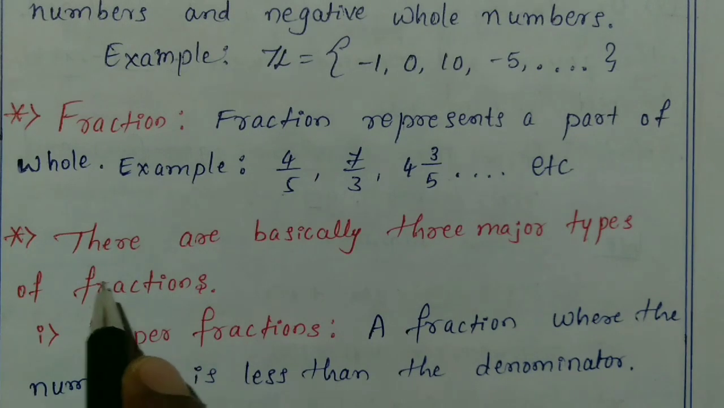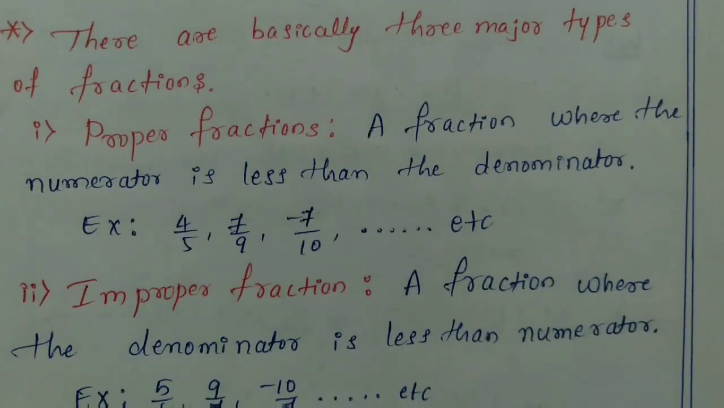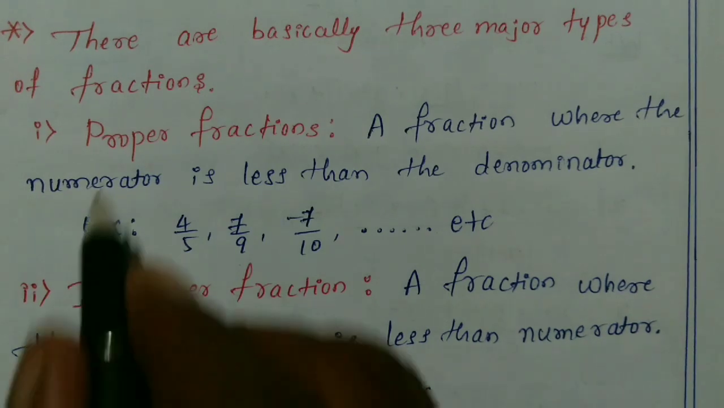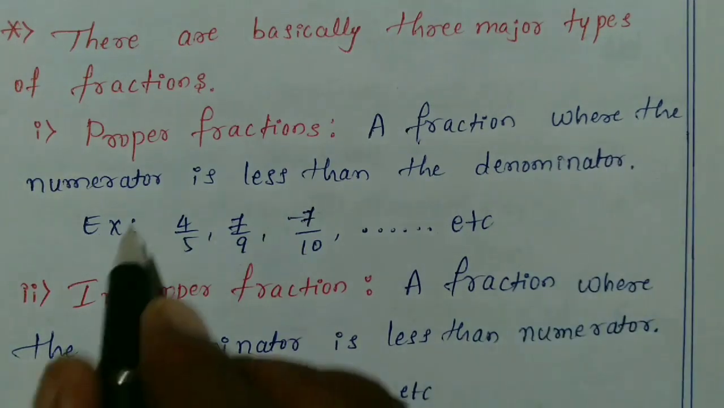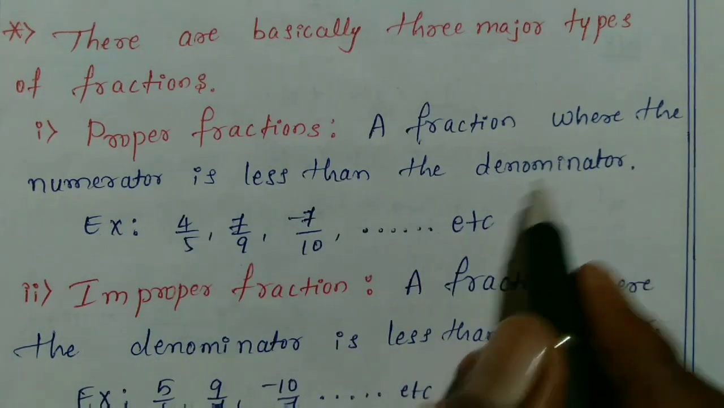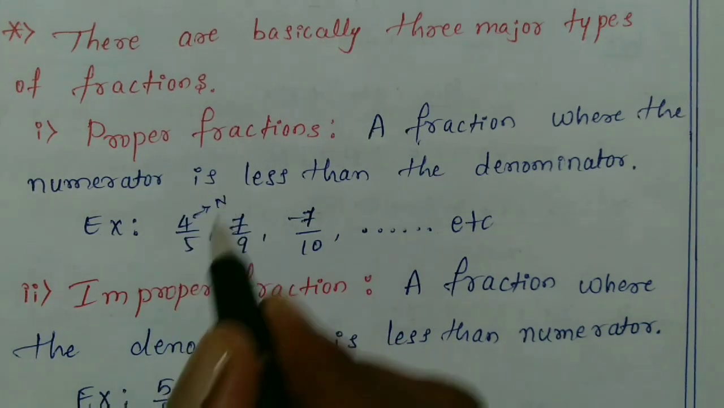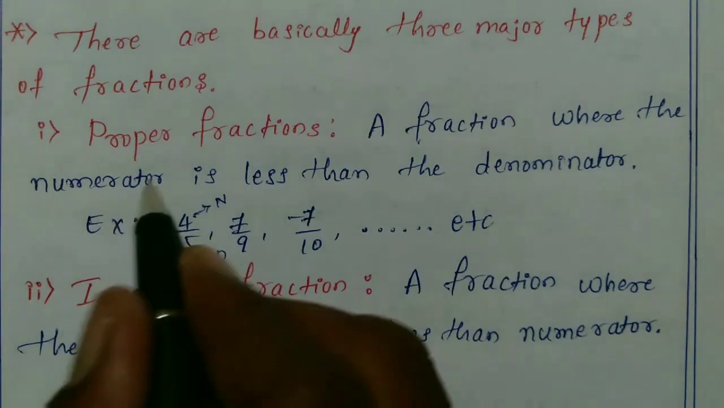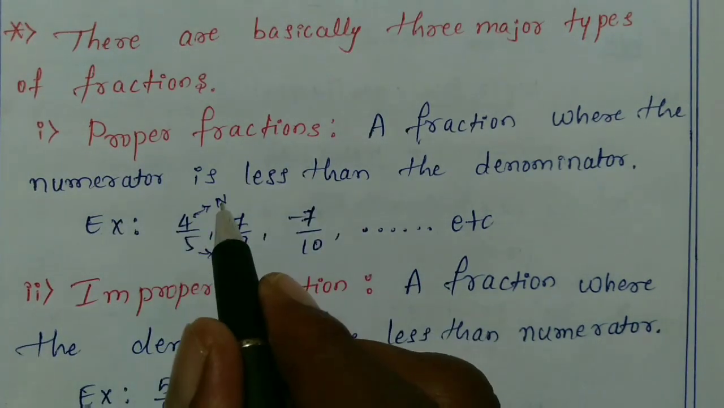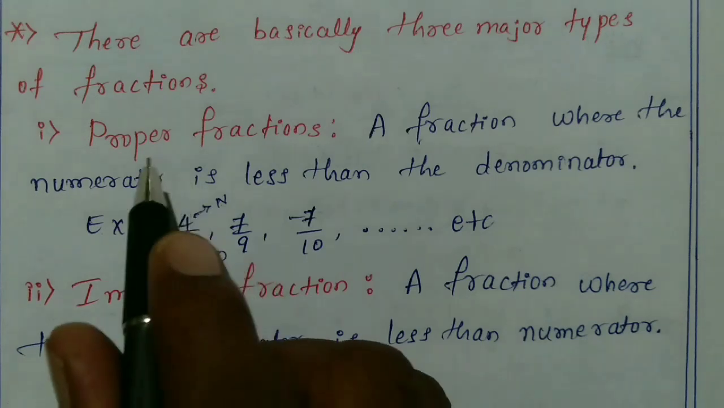So I will discuss here the types of fractions. The first one is proper fraction. A proper fraction means a fraction where the numerator is less than the denominator. So this is the fraction, this is said to be the numerator and this is said to be the denominator. Here a proper fraction means the numerator is less than the denominator. Then that is said to be a proper fraction.